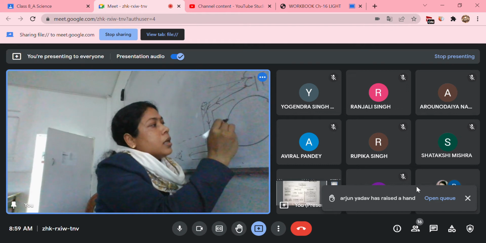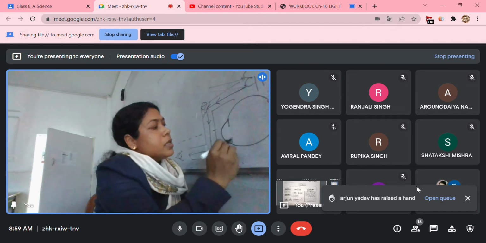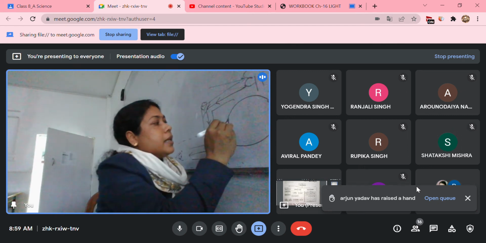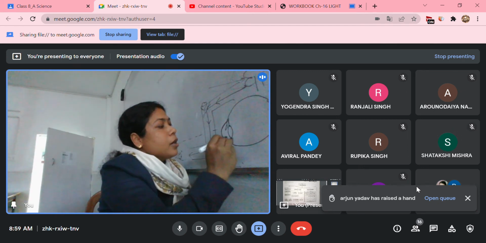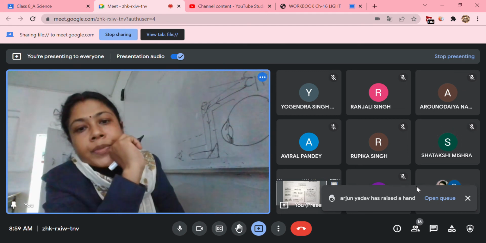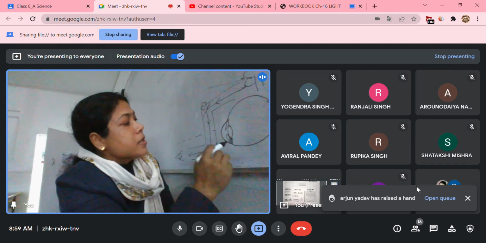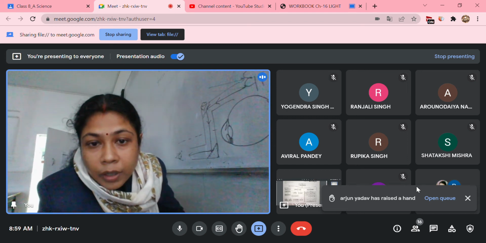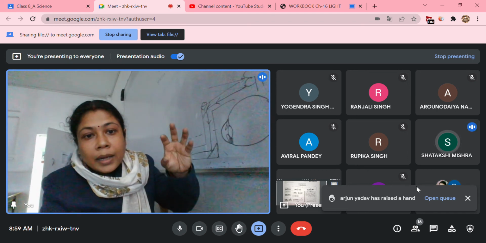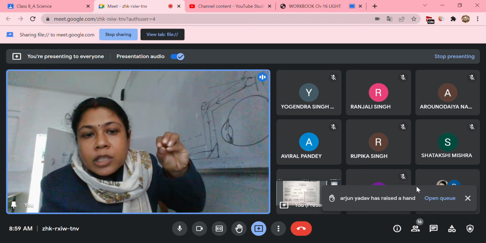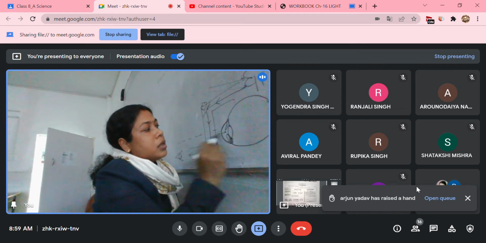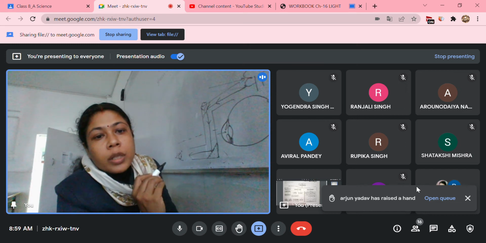And then with the help of muscles, what are we having? We are having the lens. There are some muscles in front of the lens. They are called ciliary muscles. Ciliary muscles are holding this lens, and there is also the iris. The iris opens and closes to increase or decrease the size of the pupil. So this small aperture through which light will enter is called the pupil.